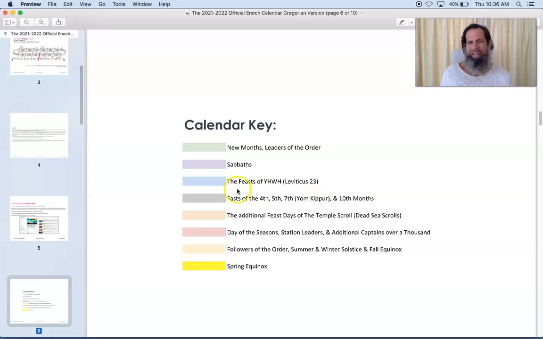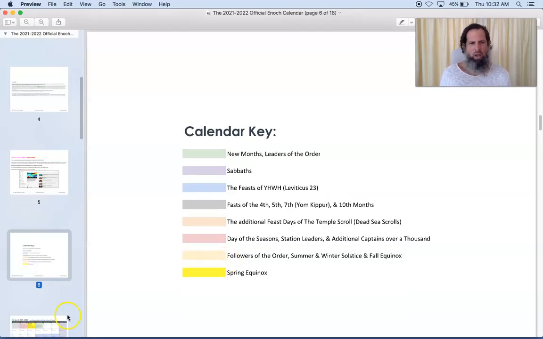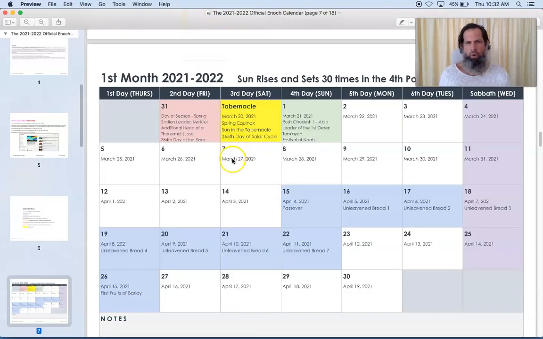Now, Yom Kippur is in blue because it's a feast of Yahweh. I have the additional feast days of the Temple Scroll of the Dead Sea Scrolls in orange. I have the days of the seasons, station leaders, and additional captains over 1,000 in red. I have the followers of the order, which is the summer and winter solstices and the fall equinox in light yellow. And then I have the spring equinox in bright yellow. And then I have the Enoch calendar, which is 12 months with the Gregorian dates.